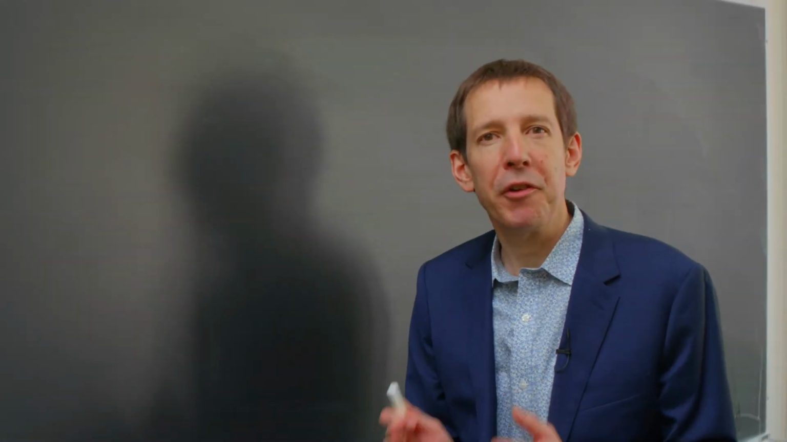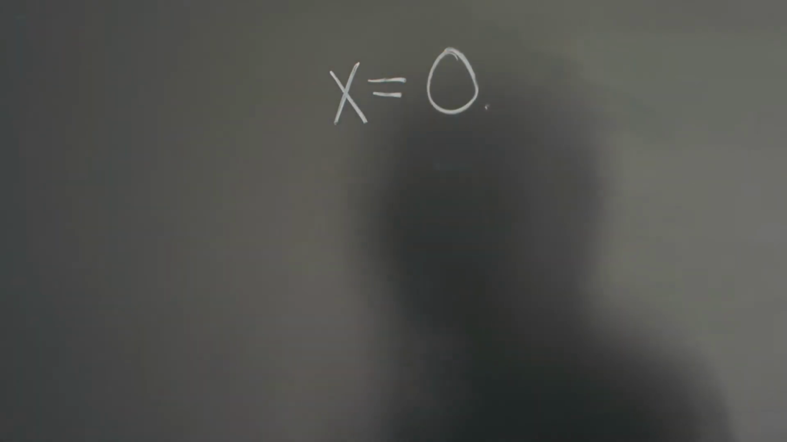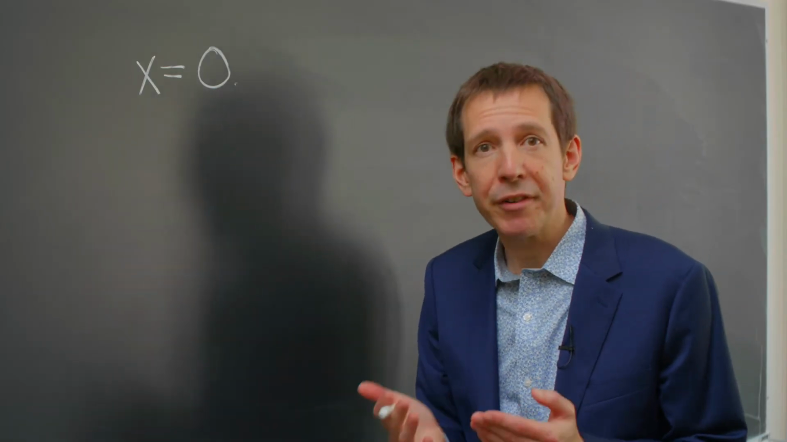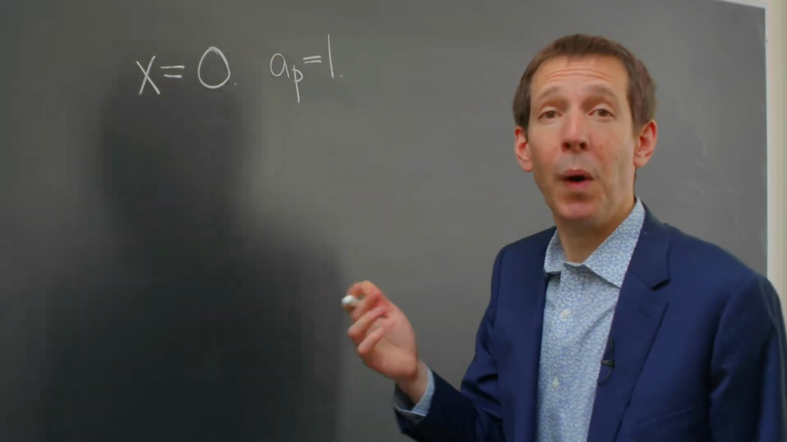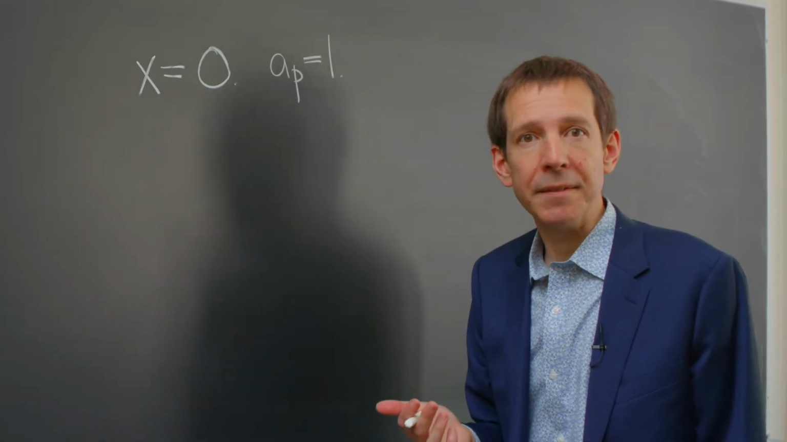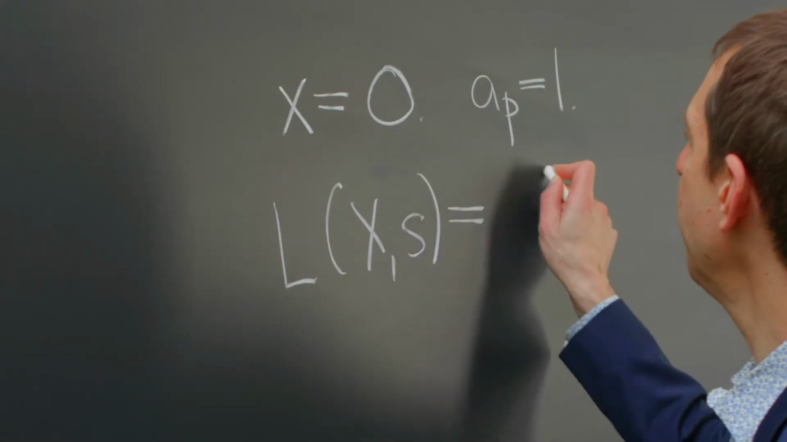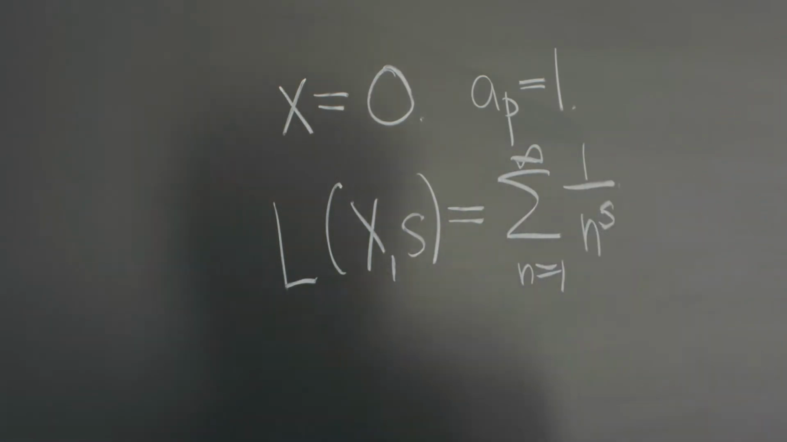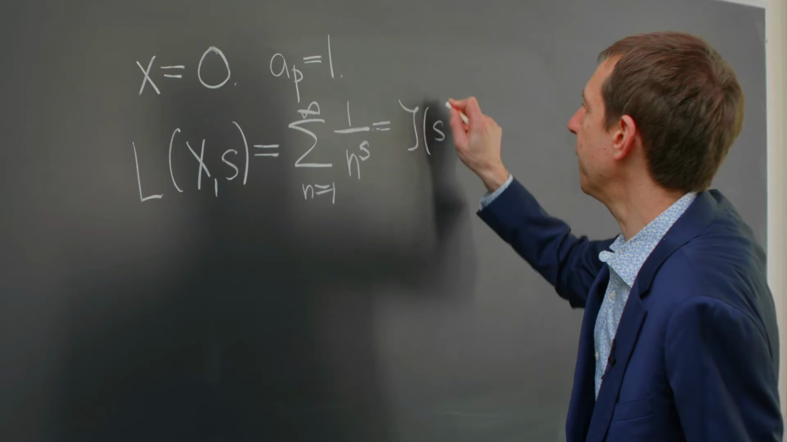Let's take the simplest possible Diophantine equation, which is x equals 0. Now this equation has exactly one solution modulo p for every prime p. So in this case, a_p is equal to 1 for all primes p, and a_n is also equal to 1 for all n. So the L function of this Diophantine equation is simply the sum of 1 over n to the s for all positive integers n. This is precisely the Riemann zeta function.